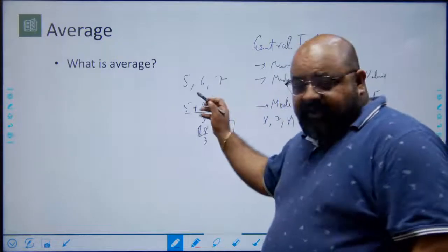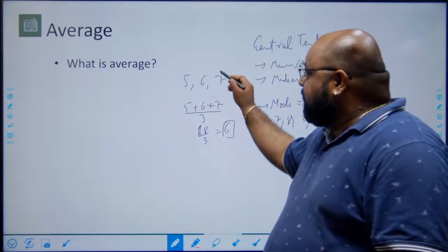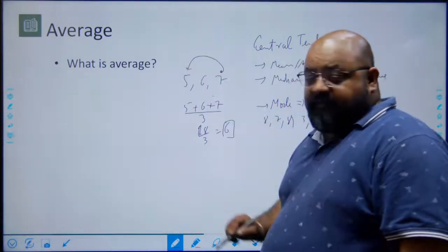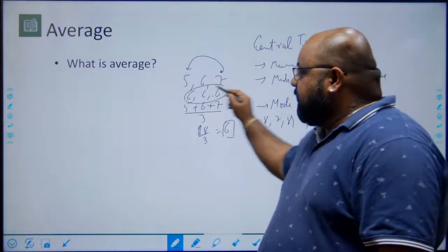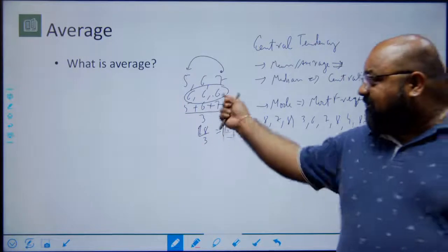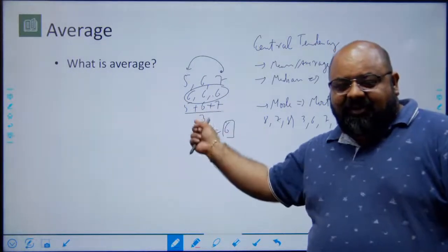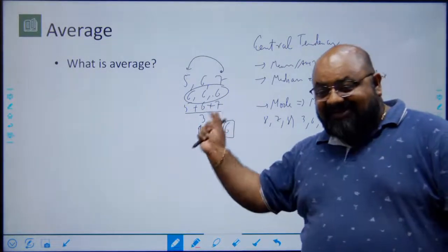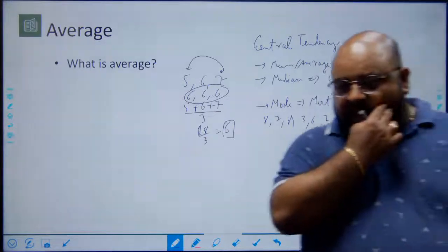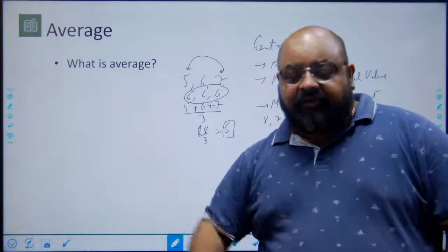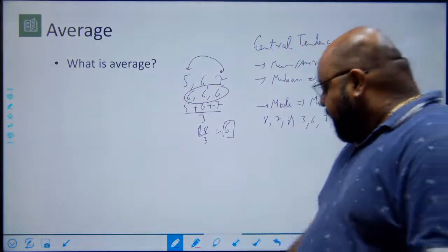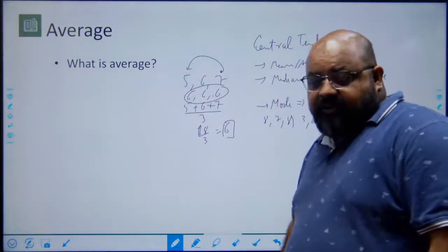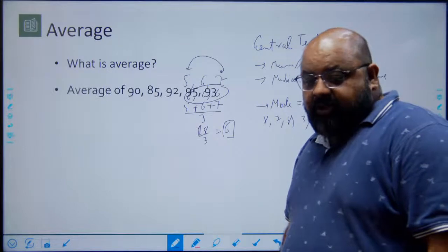So if you're looking at average, one way of finding out the average could be you take a 1 from here, give it to 5. All the values become 6, and that is the average. And that is what division actually means, doesn't it? The total upon 3 means 3 equal parts. So that is the equal part that everyone will have, right? That is a mean or average. So how will I use this concept for the purpose of my questions?